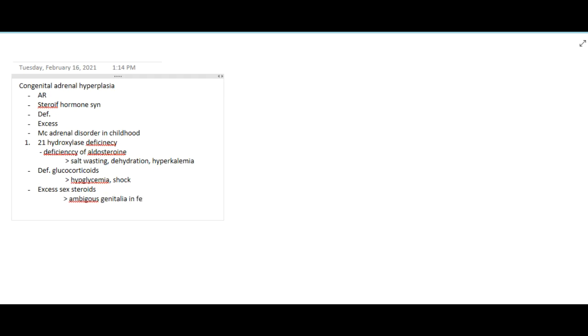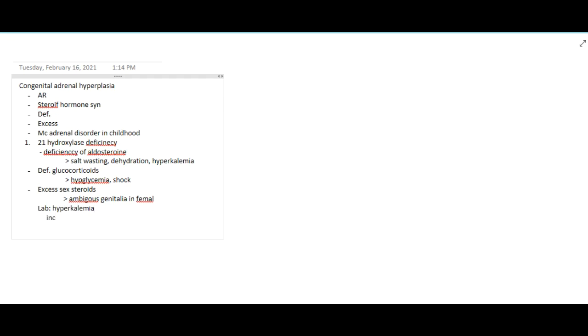So in congenital adrenal hyperplasia, first and foremost there will be deficiency of aldosterone and glucocorticoids, and excess sex hormones. In the lab diagnosis, hyperkalemia is seen due to deficiency of aldosterone,